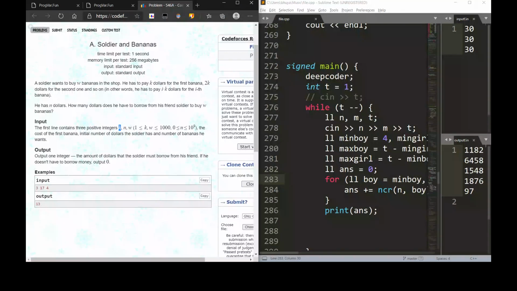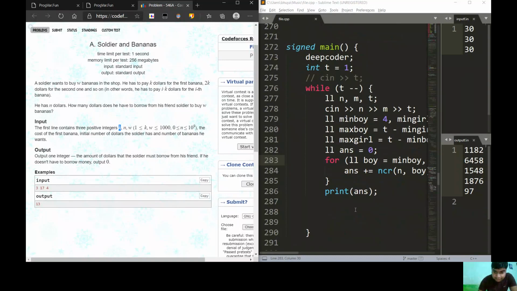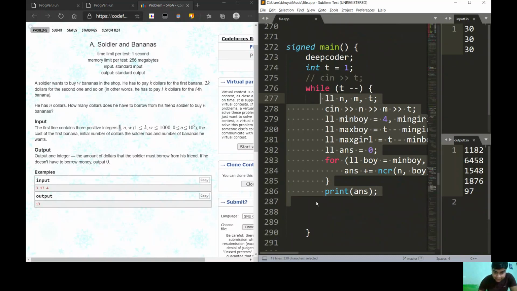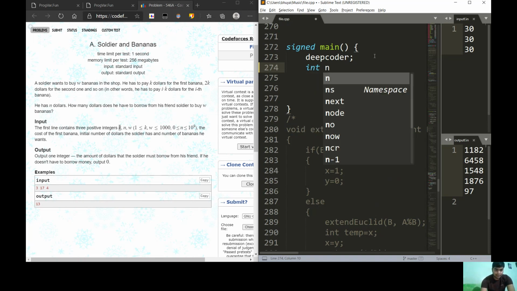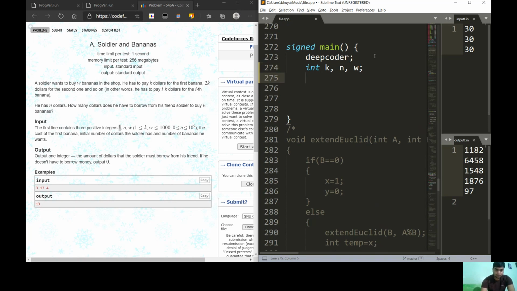Okay, so now see, I have set up my IDE. So let me delete it all. What have we been given? We have been given three inputs: k, n, w.